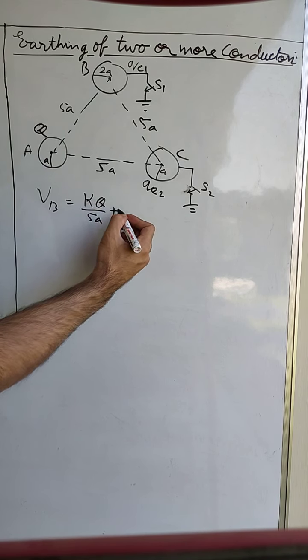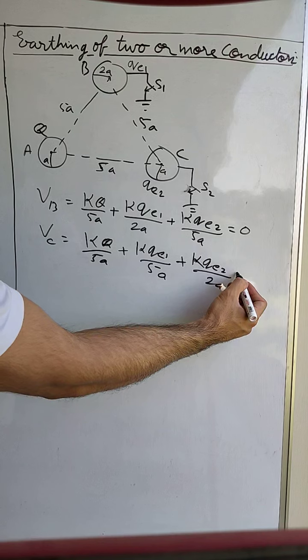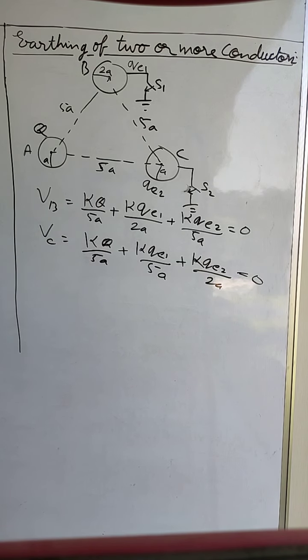Similarly, we can write the equation for sphere C. KQ by 5A because of sphere A, plus KQE1 by 5A because of sphere B, plus KQE2 upon A due to its own charge QE2, and this should be equal to 0. We can solve these two equations to find out the values of QE1 and QE2.